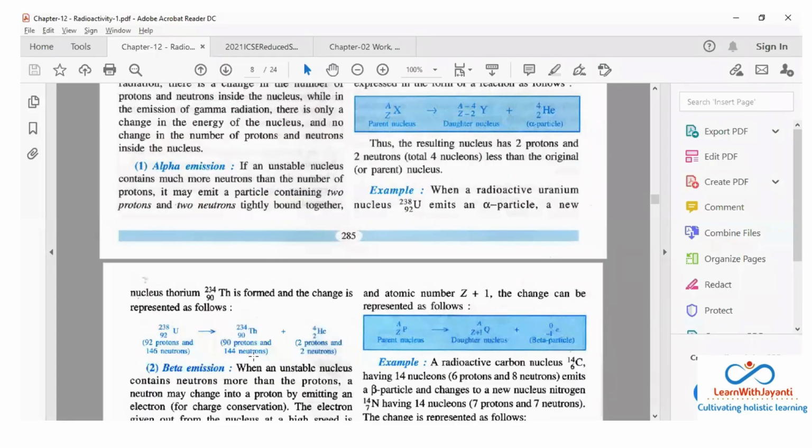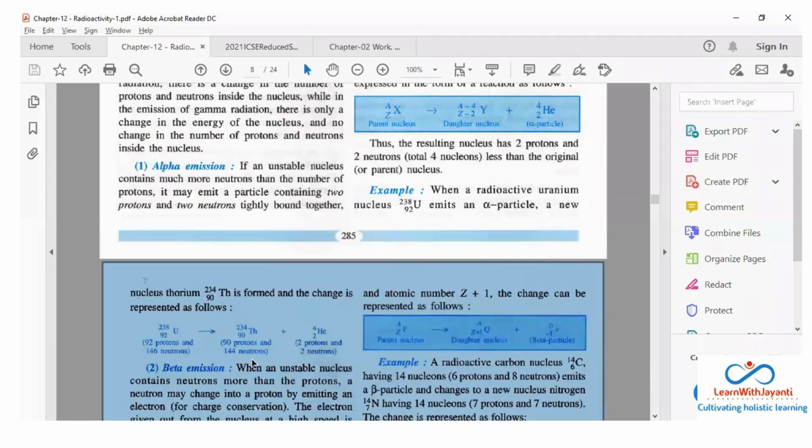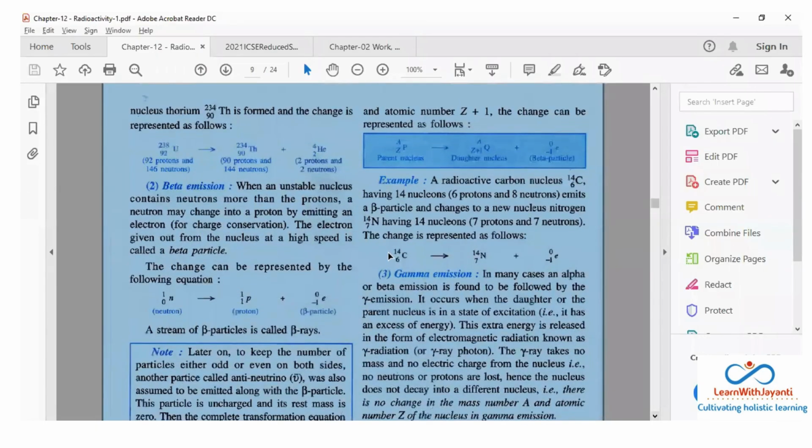कल हमने बताया था A minus Z. Okay, so this is A. A is what? Proton plus neutron, और सिर्फ न्यूट्रॉन चाहिए, then it will be A minus Z, इसलिए 144 न्यूट्रॉन्स लिखा हुआ है.